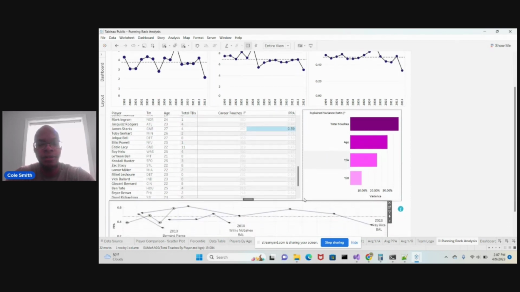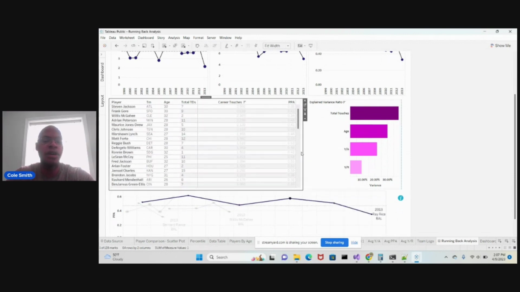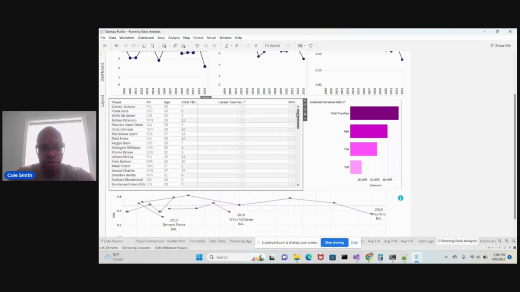If I scroll down, I have this table, which returns a list of all the players who had above the rushing attempt average for the NFL at the time. It gives me probably around 60 players, basically the top 2 running backs on each team, the guys who get the most usage. It gives you a good view into who the most used running backs in the NFL are, who are really getting the carries.